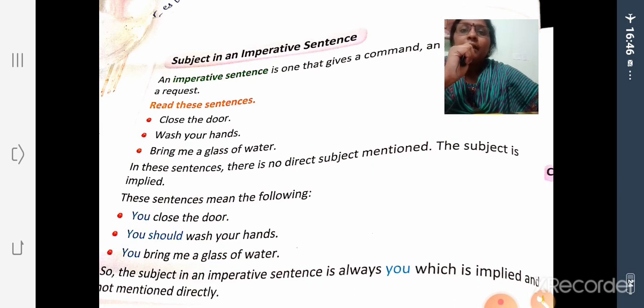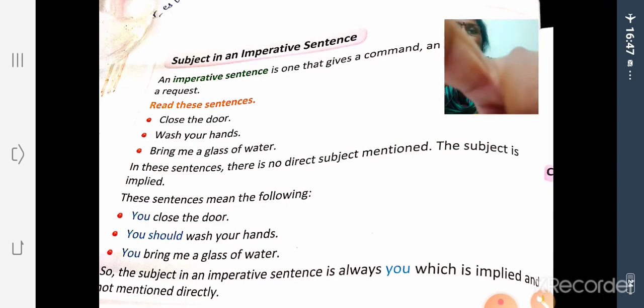Okay. So remember that the subject of a sentence is the noun or pronoun that does the action or is described. The predicate of a sentence gives us more information about the subject. Then there can be more than one subject in some sentences. In an imperative sentence, you is the subject. Usually we place the subject at the beginning of a sentence, but sometimes we can place it in the middle or at the end of the sentence.